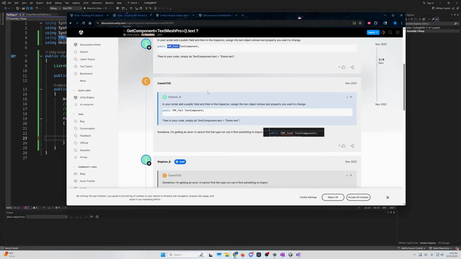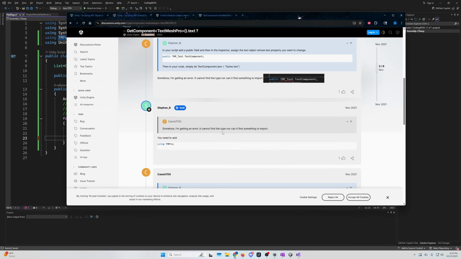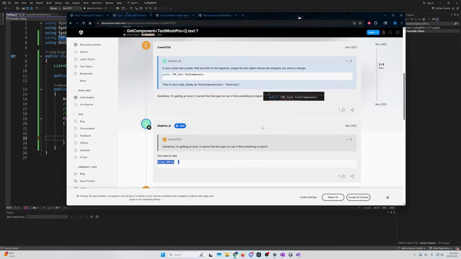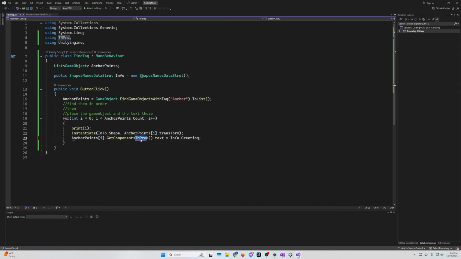Public TMP text. We have using TMP Pro, public TMP_text. Maybe it is TMP.